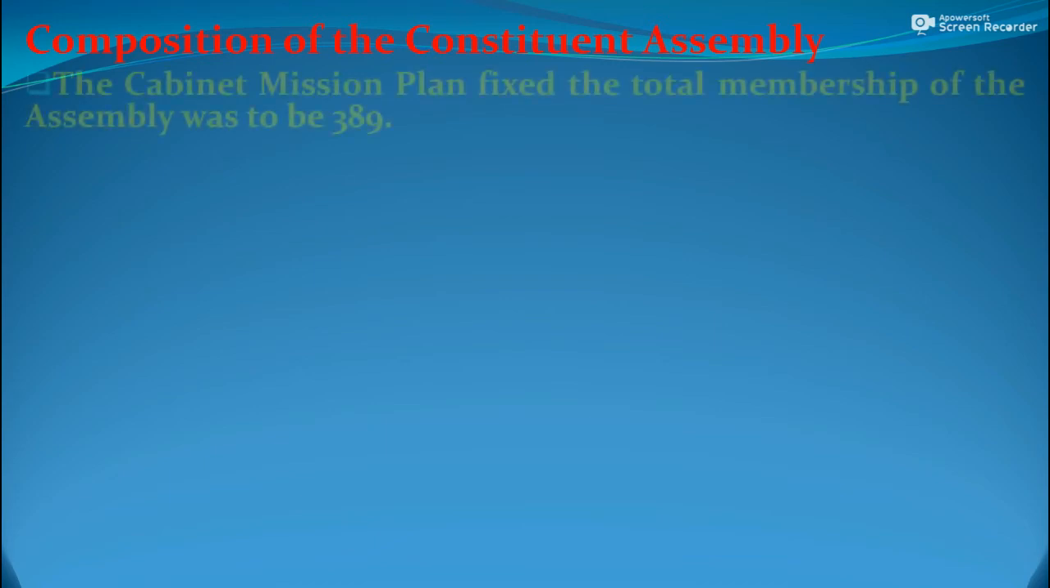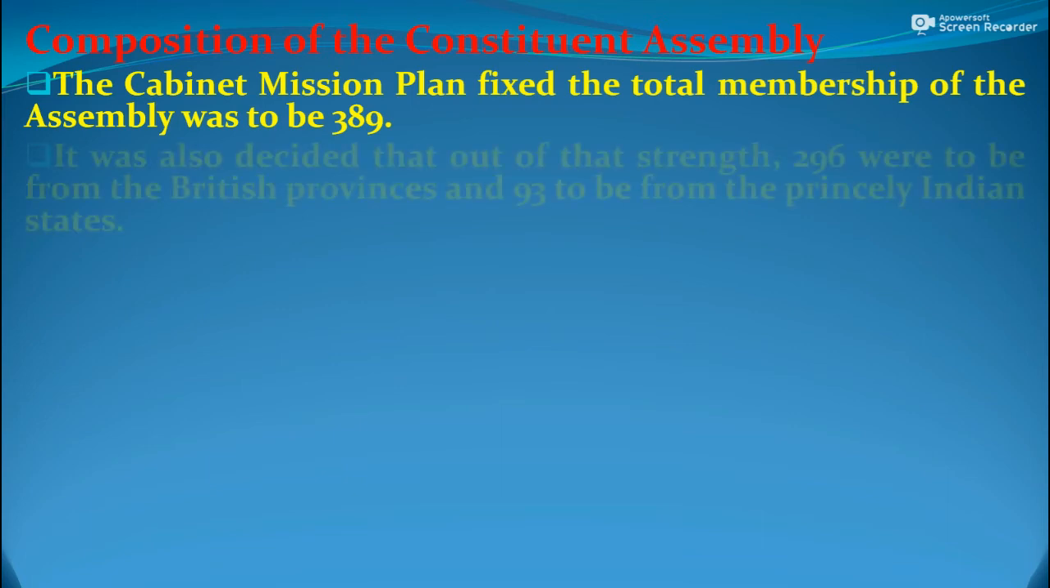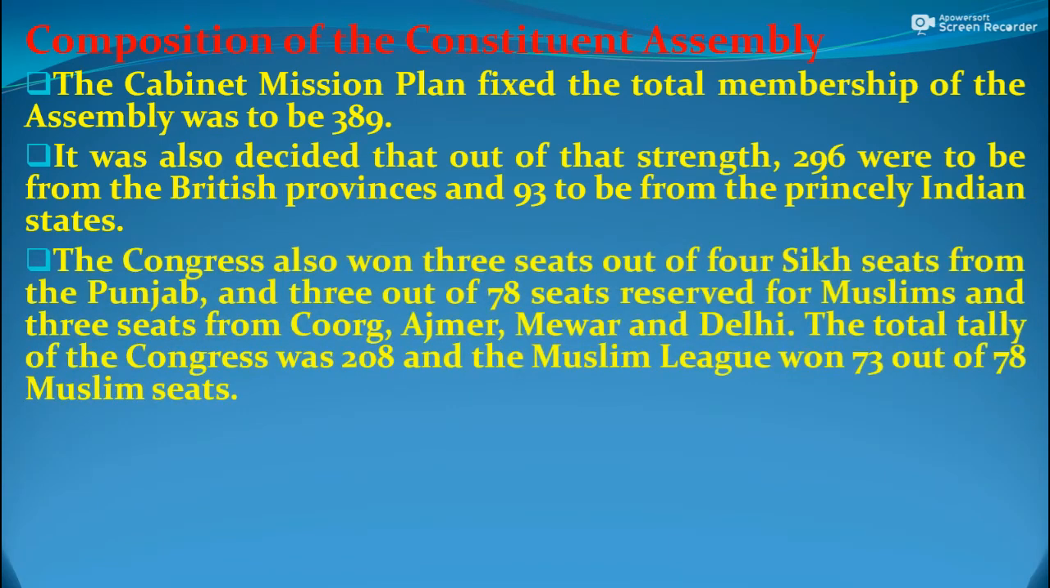Now we shall discuss the composition of the Constituent Assembly. The Cabinet Mission Plan fixed the total membership of the Assembly at 389. It was also decided that out of that strength, 296 were to be from the British provinces and 93 from the princely Indian states. At that time there were more than 500 princely states in India, which were not part of British India.